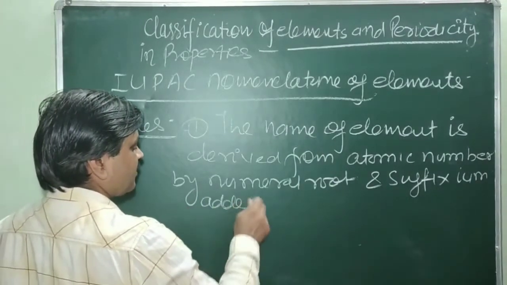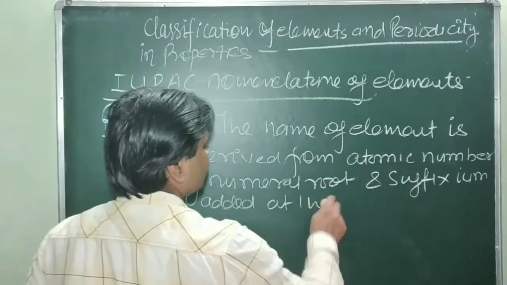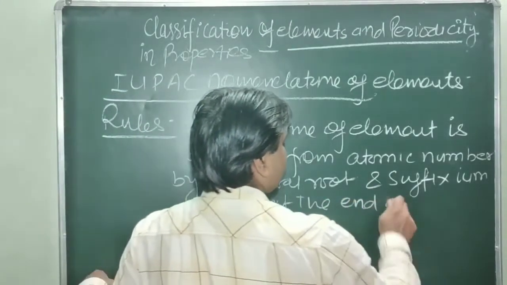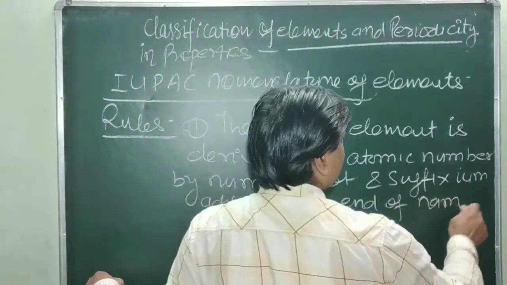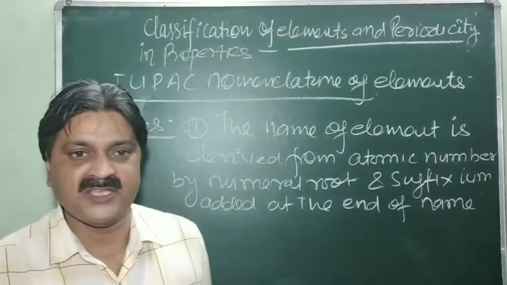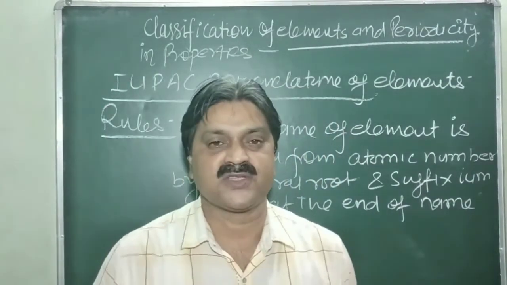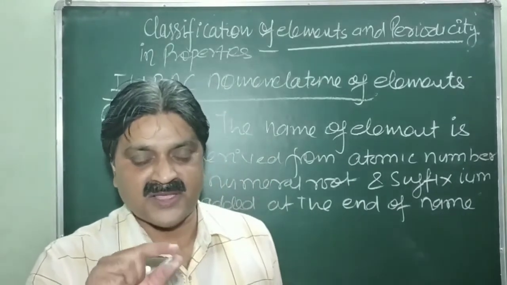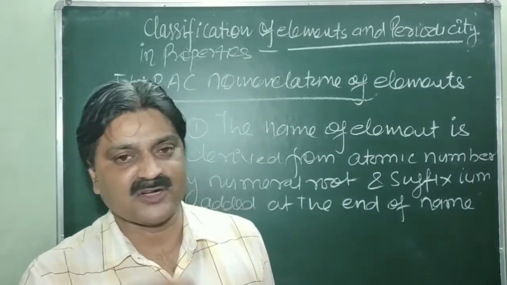So the suffix ium is added to the numeral roots. Actually, the number is assigned on the basis of the atomic number.